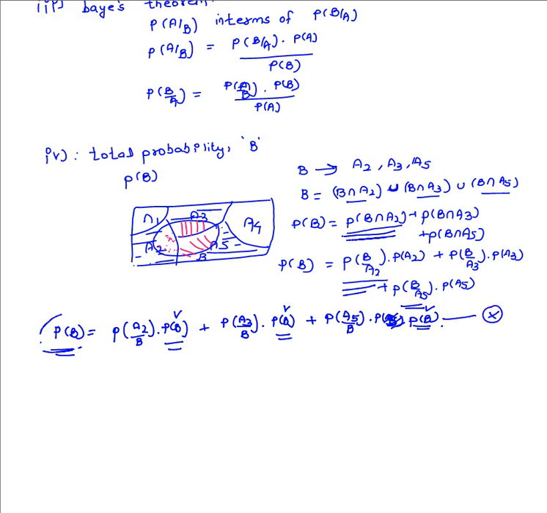In order to evaluate P of B, we have to use the earlier expression itself, because in order to use the last expression we need to first obtain P of B, and in order to obtain P of B we would need that expression. So either way, it is not possible to use this expression for any practical purpose, and we are concerned with the above expression. It will be useful in order to calculate the probability of B. This is called the total probability.